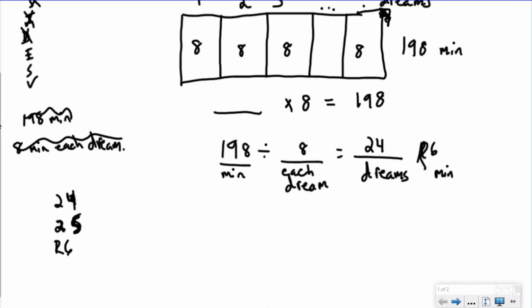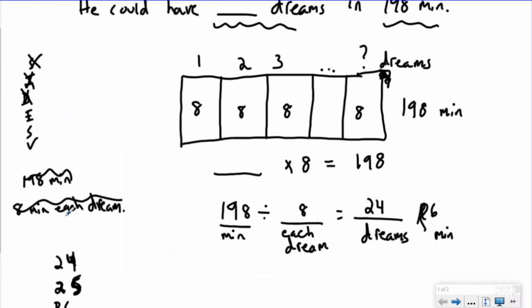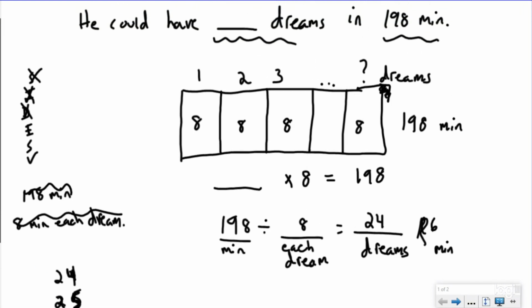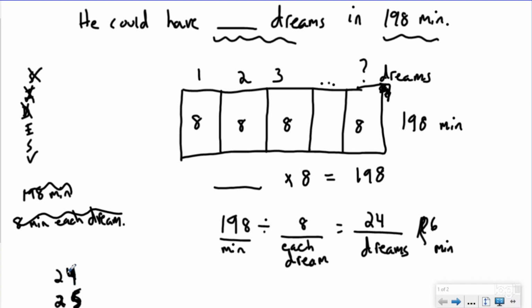So my question was asking me how many dreams I can have, right? So it cannot be my remainder, because my remainder is labeled as minutes and my statement was dreams. So he can either have 24 or 25 dreams. It can't be 25 because he needed 8 in each of them, and he only had 6, right? Which means he can have 24 dreams in 198 minutes, and then a leftover 6 minutes, maybe, I don't know, he's not dreaming yet, or maybe hasn't fallen all the way asleep yet, okay? So your math answer for this, or your word problem answer, is 24 dreams. All right, hopefully that makes sense.